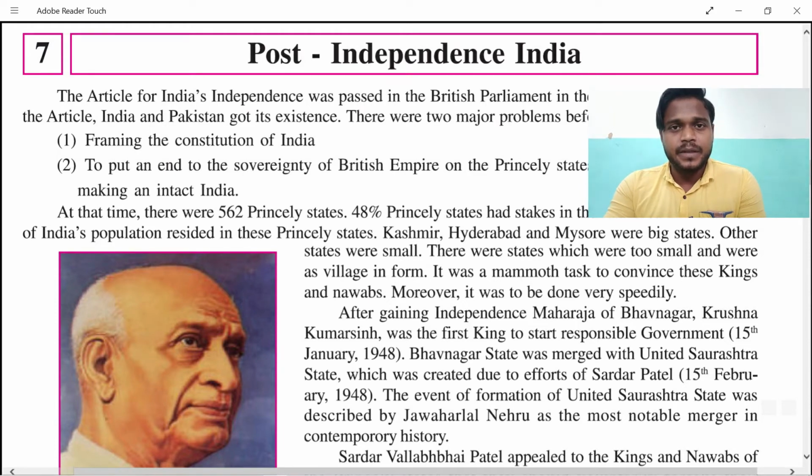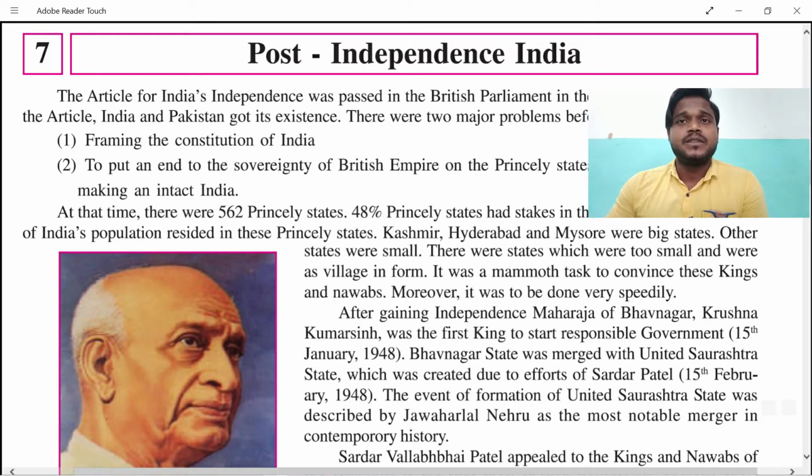Now if you don't know the meaning of princely states, I would like to easily tell you that princely states means the states which were ruled by a prince or a king. Kashmir, Hyderabad, then Mysore, which was a big state, and other states like towns and villages, small and big, were there. These states were combined in a kind of group, and they were supporting the Britishers. But actually we need to come out of the Britishers' clause and move further than it.